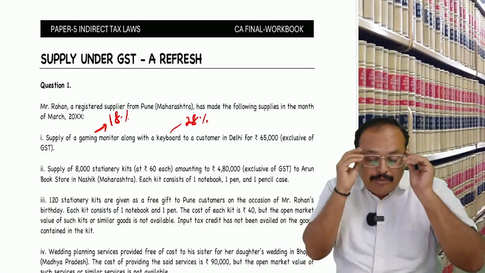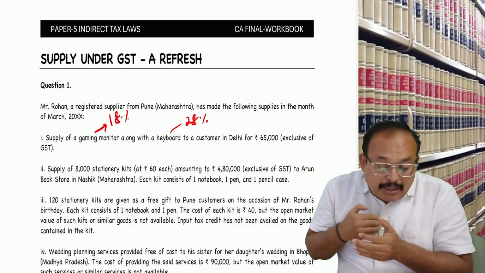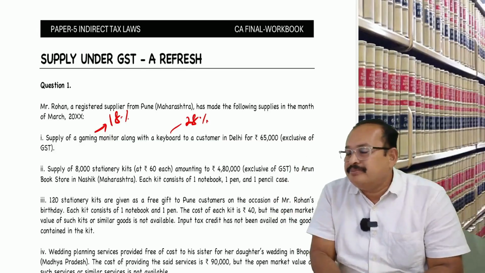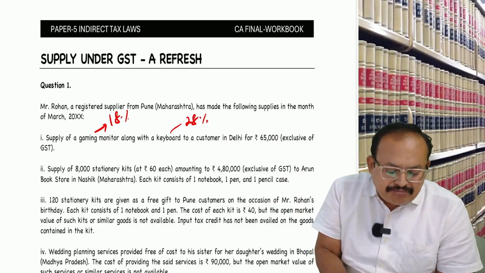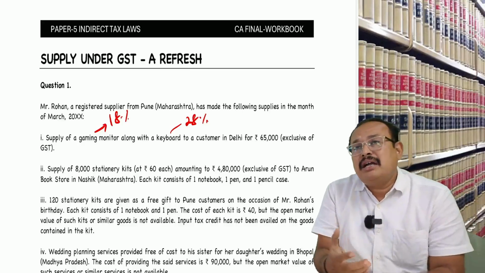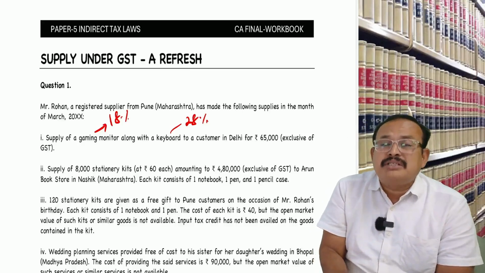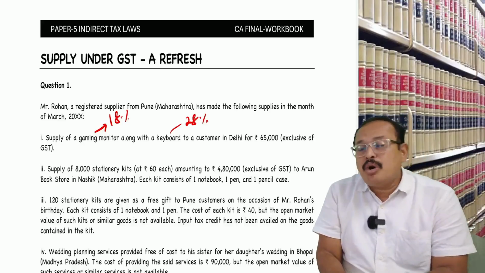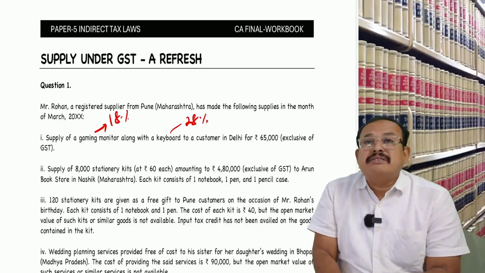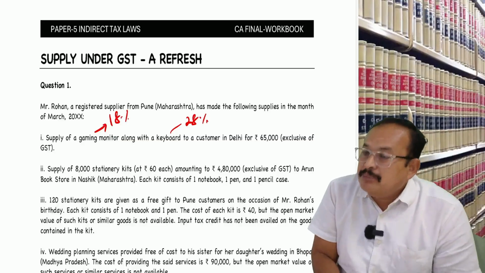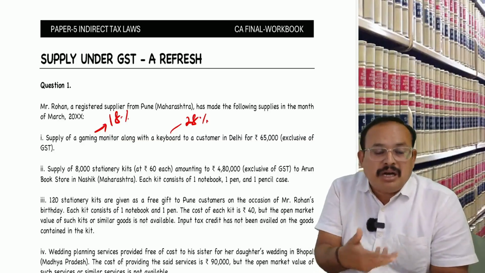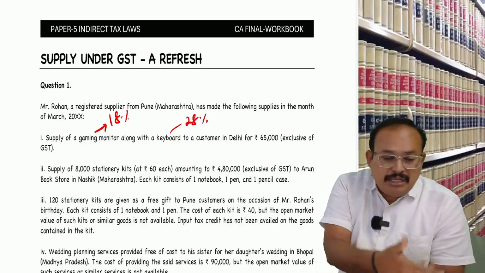Here, a gaming monitor is supplied along with a keyboard at a price of only 65,000. See, I am considering this as a composite supply, because by considering it composite supply, the GST rate of 18% will apply, since the monitor and the keyboard are very close with each other.